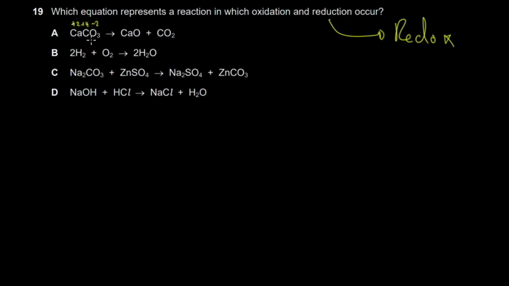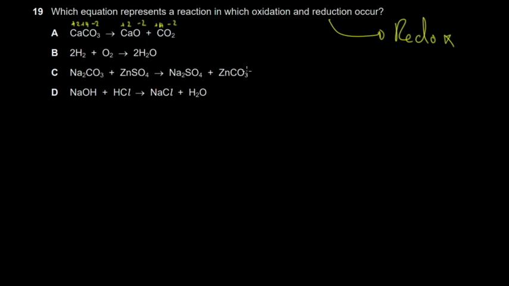So you can see that this balances and gives the overall charge. Here it will also be +2, -2, again you get 0, and here it will be +4, -2. There are 2 of these, so obviously it will balance out. And what you notice is that there is no change in oxidation numbers. Calcium is still +2, carbon is still +4. But if you're having a hard time understanding some of these things, here is how you can predict which one would be a redox reaction.